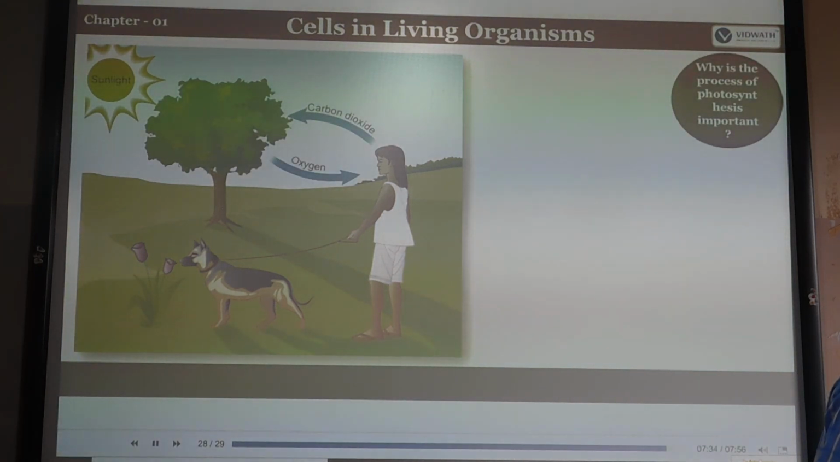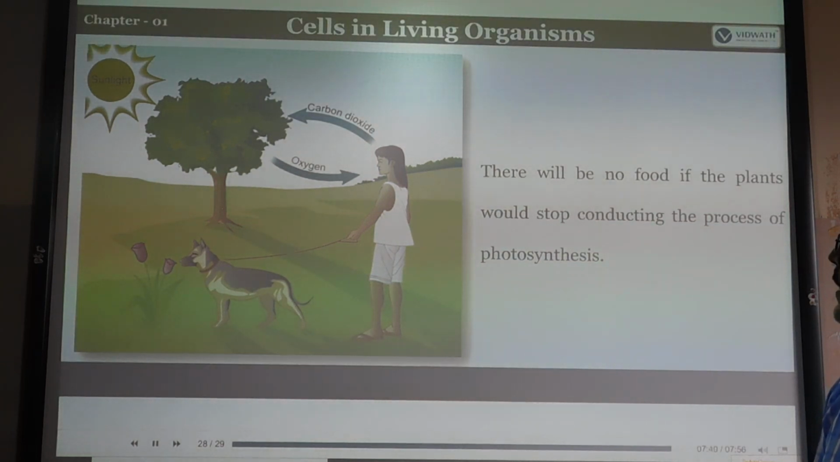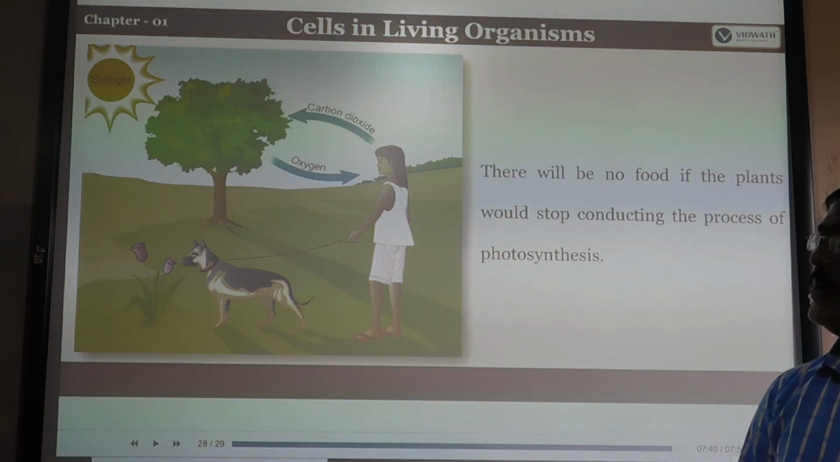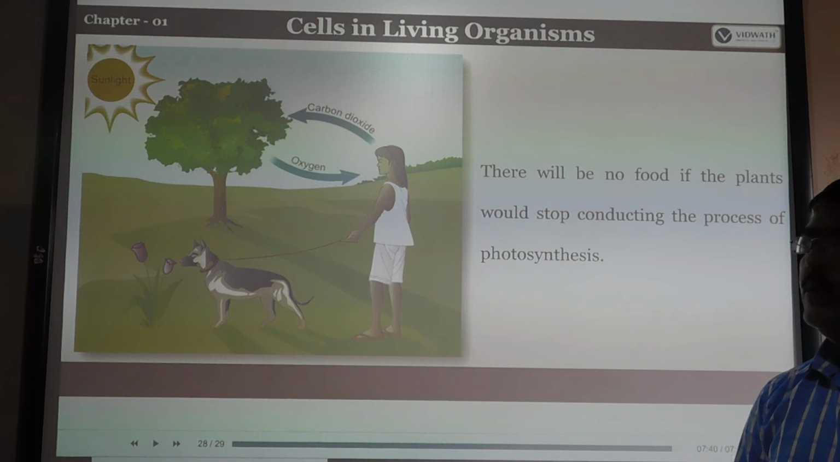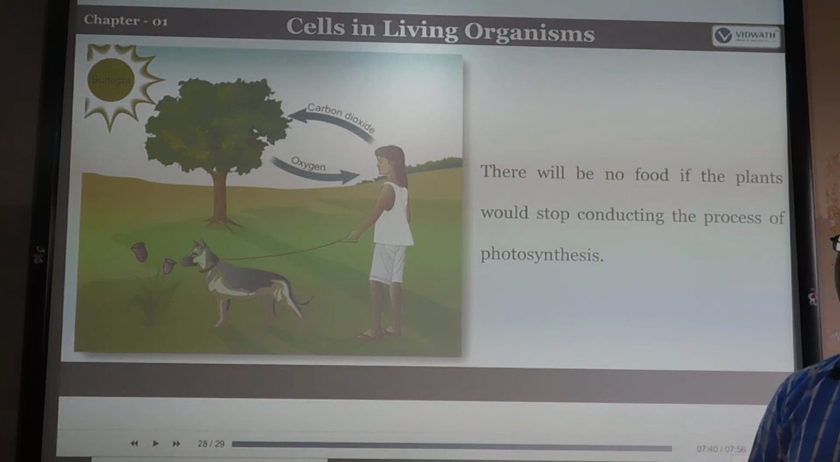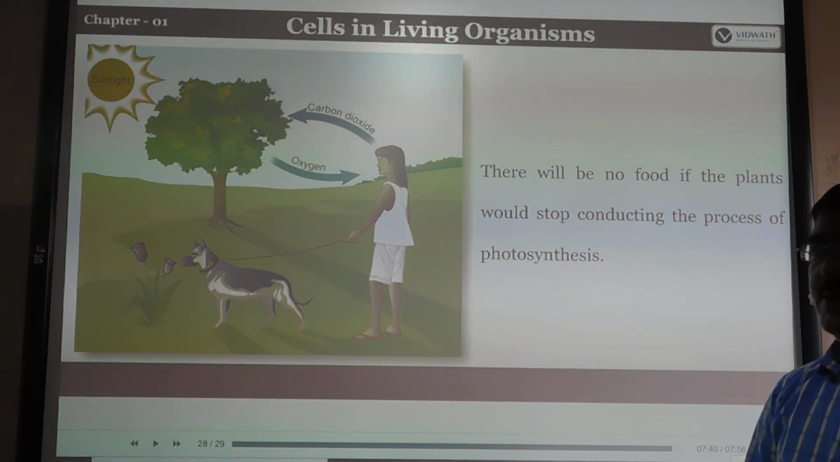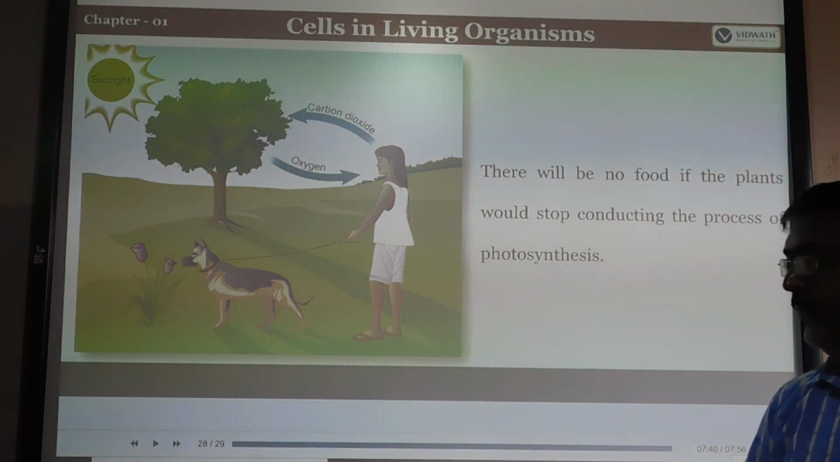Why is the process of photosynthesis important? Without photosynthesis, what happens? There will be no food if the plants stop conducting photosynthesis. When photosynthesis stops, no living organism would live in this world. We cannot get oxygen, because photosynthesis maintains the balance of oxygen and carbon dioxide. It is also the ultimate source of energy for all living organisms. Hence, photosynthesis plays a very important role in plants and in nature.